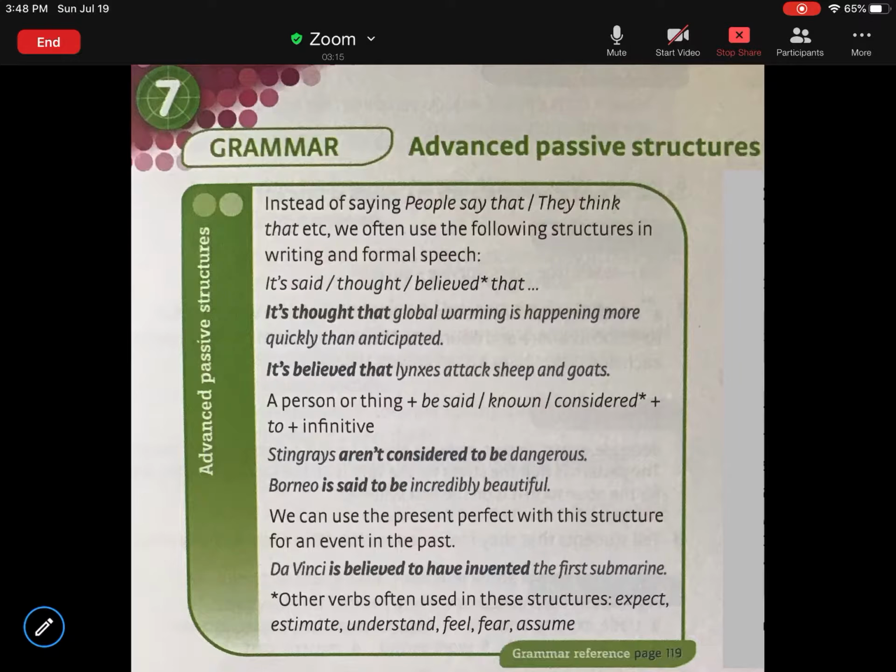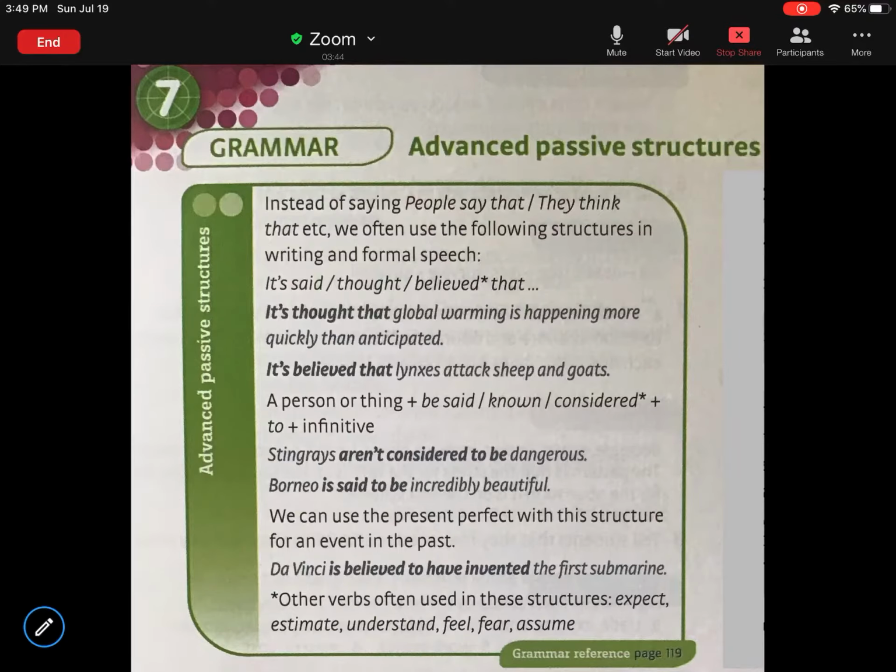Okay, so it says advanced passive structures. It said that instead of saying people say that or they think that, we often use the following structures in writing and formal speech. So we have it as the subject of these sentences, and then the other verb in its past participle form.